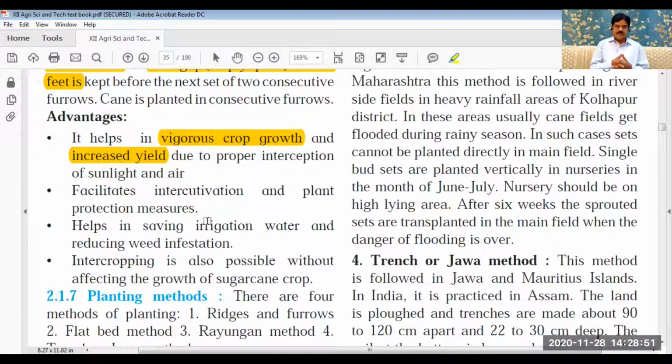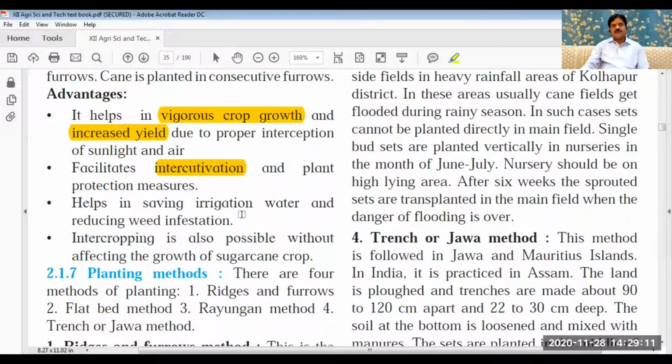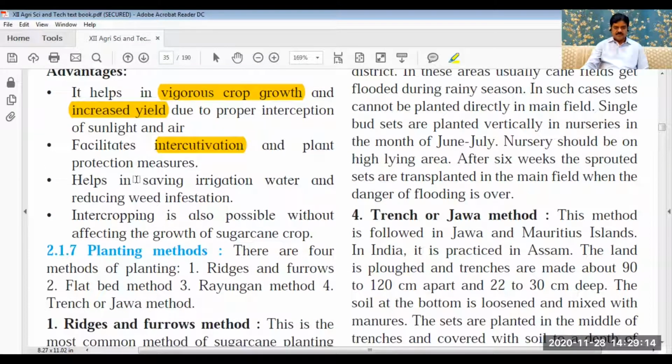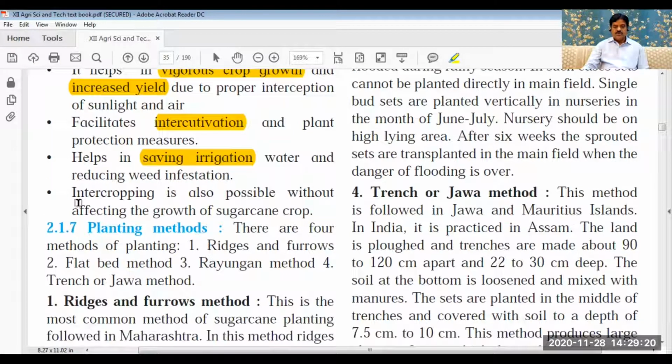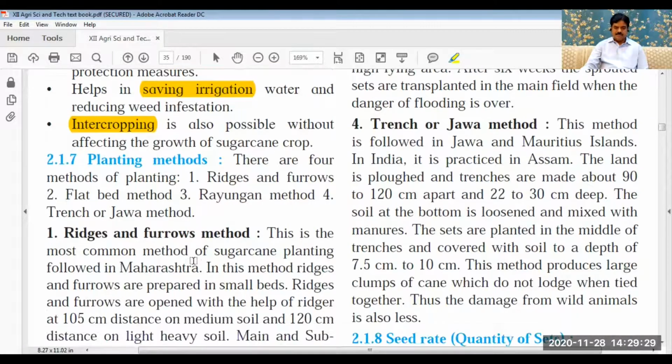That is also an advantage because the plant is not dense. It doesn't grow densely. So in this case there is more space, so the plant can get sufficient sunlight, sufficient flow of air, a good quantity of water. So there is vigorous growth, tremendous growth, profuse growth. Then intercultivation is also possible. We can take plant protection measures, weeding, hoeing, so that is an advantage. And we can also save irrigation water. So this is good. And intercropping is also possible in this pakka method, but it is not possible in other methods of sugarcane planting. So these were the methods of layout.